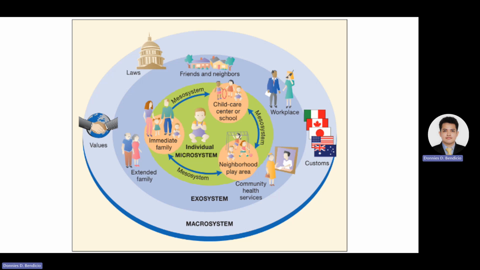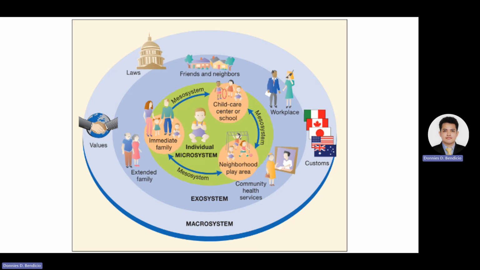Economic systems and socioeconomic disparities within a society are part of the macrosystem. Poverty, wealth, and access to resources greatly influence an individual's opportunities and well-being. Another example is political systems. Political systems and government policies, such as those related to healthcare, education, and social services, are part of the macrosystem. Political decisions can have a far-reaching impact on individuals and families within a society.